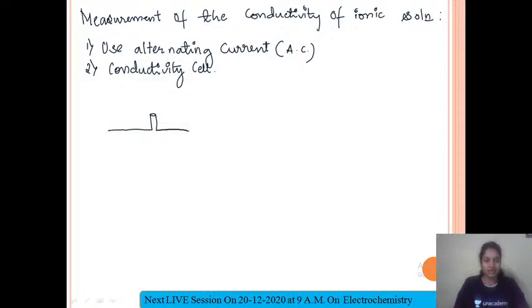So these are completely made up of glass. What I am drawing is completely made up of glass. And what we place here is the electrode, platinum electrodes. This is the electrode which I am drawing now.